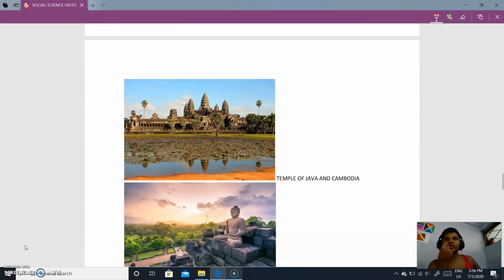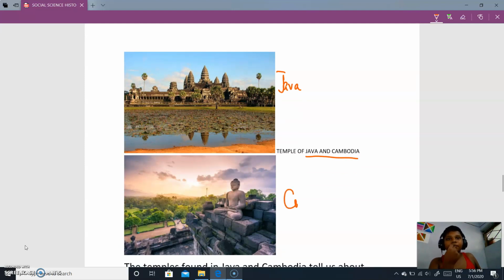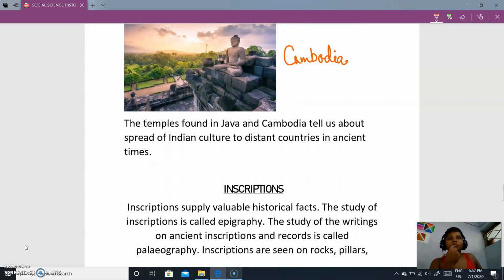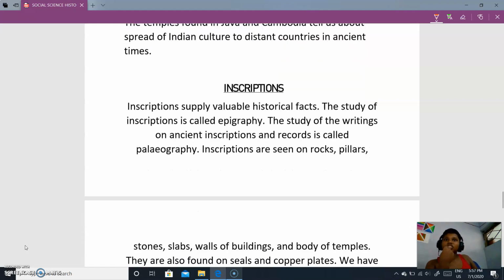Now this is the picture of the temples of Java and Cambodia. This is the Java temple, and this is the Cambodia temple. The temples found in Java and Cambodia tell us about the spread of Indian culture to distant countries, meaning far away countries, in ancient times.